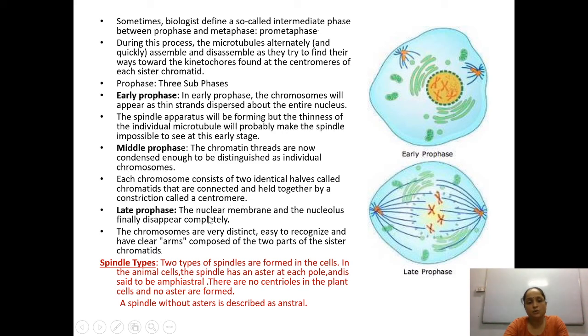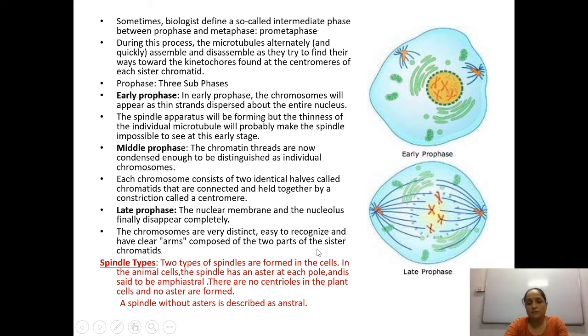And in the late prophase, the nuclear membrane and the nucleolus, this is a very important point, focus on this, disintegrate and finally disappear. The chromosomes are very distinct and clearly visible, easy to recognize, with two clear arms composed of two parts known as sister chromatids.